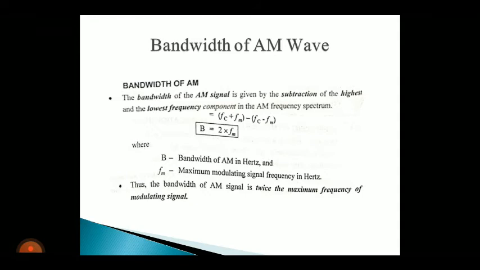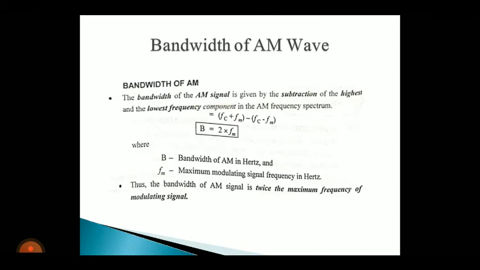That is Fc plus Fm, and the lower sideband frequency is Fc minus Fm. So once you subtract, what will we obtain? Fc plus Fm minus Fc plus Fm. Fc minus Fc is 0, remaining is Fm plus Fm, that is 2Fm.